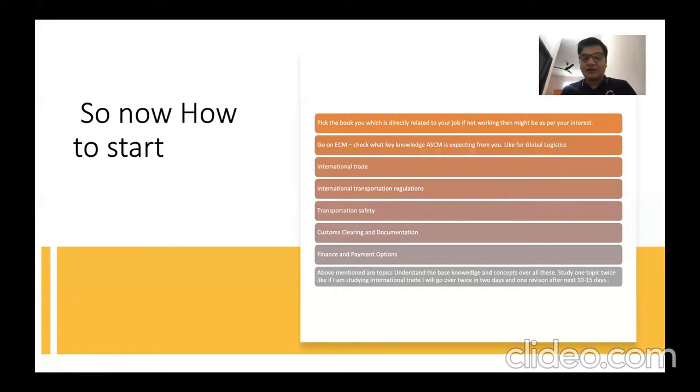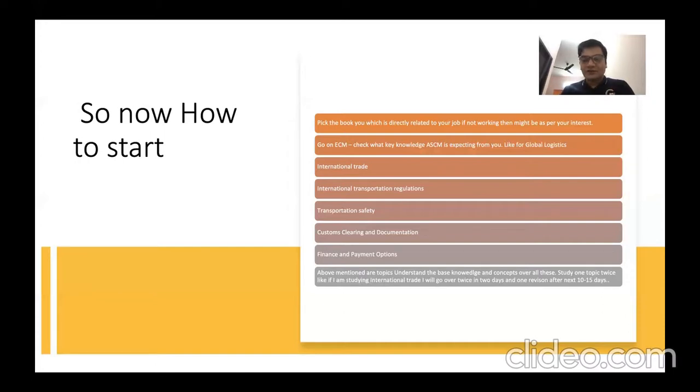So start with your first connecting chapter. You can also divide it: if you are doing the customs clearing and documentation part, I advise you to start your study with that.